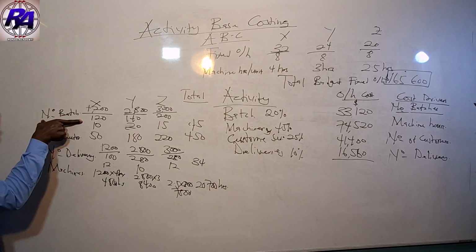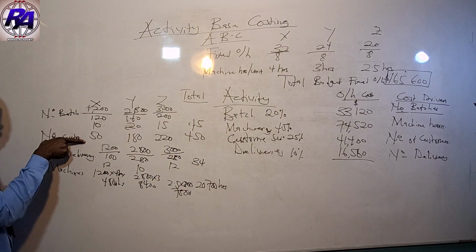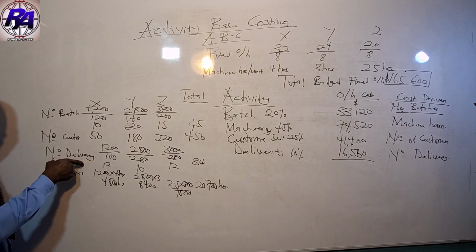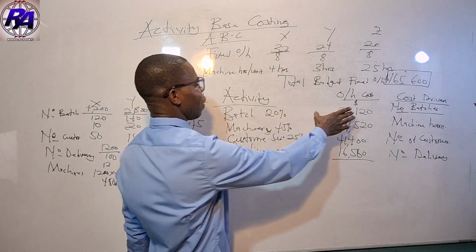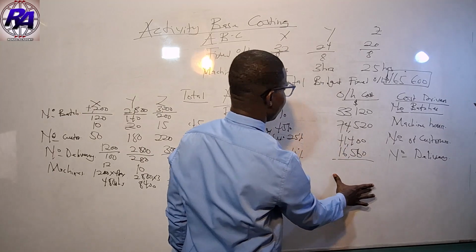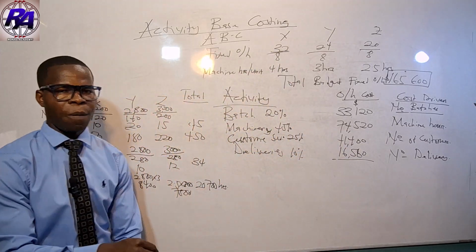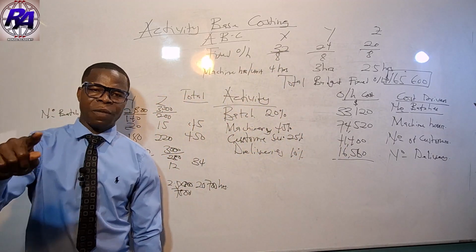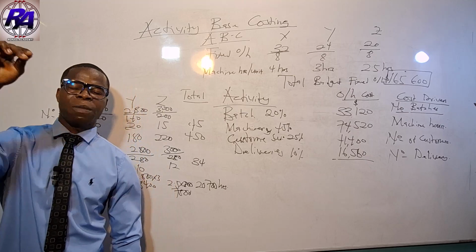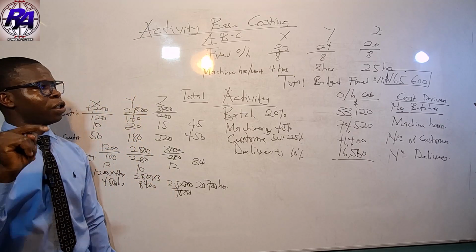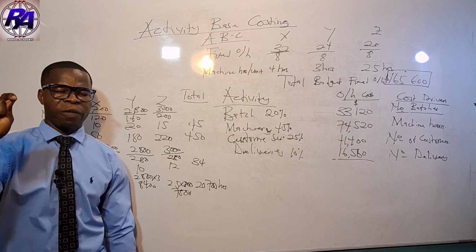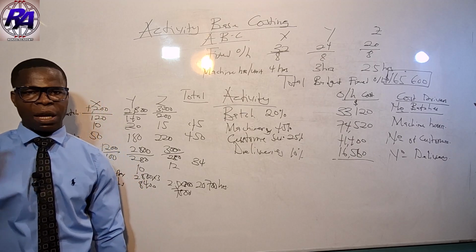We now have it for number of batches, number of customers, number of deliveries, and also for machines. We also have the totals of the activities. So what is left is to determine the overhead absorption rate for each activity. We need to determine the overhead absorption rate for each activity.